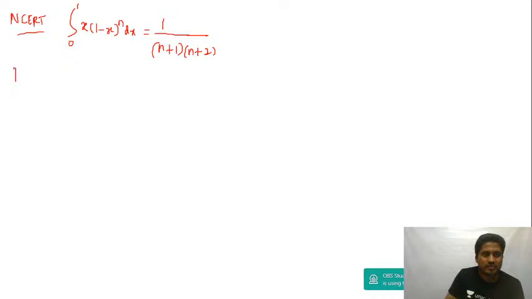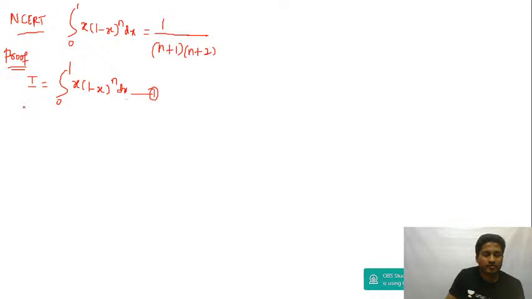Okay, you want to prove this? It can be done. There are two ways. Either you take 1 minus x whole power n equal to t, or you can prove it by the King's property. Take this as I, call it equation 1.